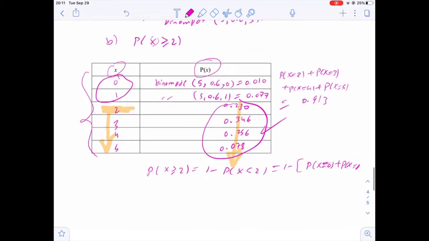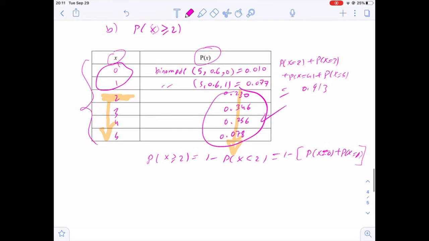So we find those two probabilities and just subtract them from 1, and that should give me the same answer. So probability of 0 plus probability of 1, and subtract them from 1, you get the same answer, 0.913. Because probability of 0 plus probability of 1 is 0.087.